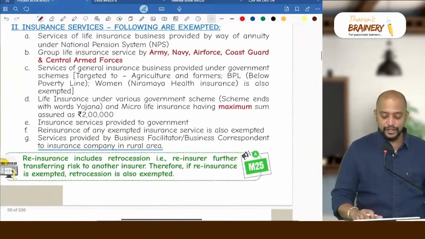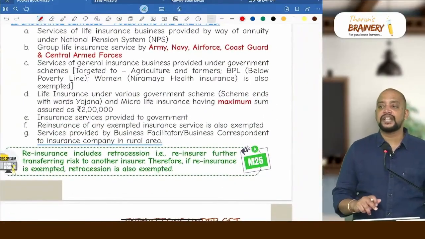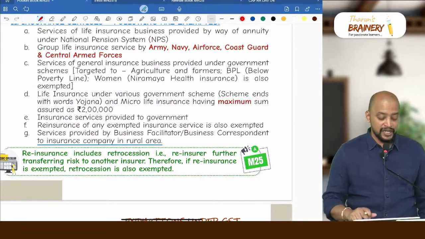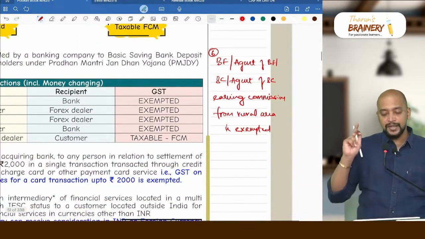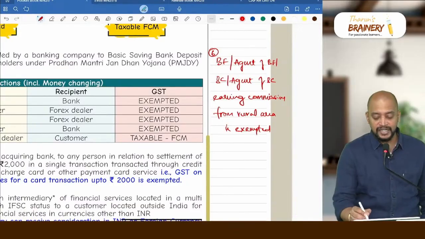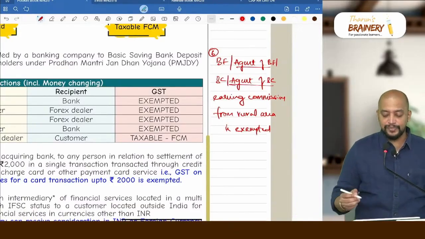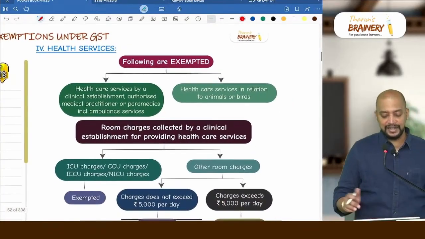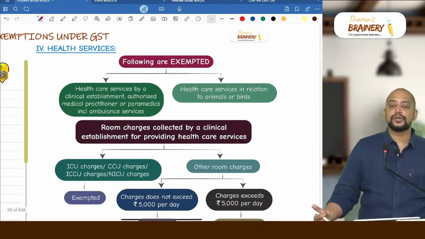But here if you see insurance, there is no agent of business facilitator or agent of business correspondent, just the business facilitator and business correspondent. But in banking service, business facilitator and business correspondent, the extra we have is the agent of business facilitator and business correspondent. Then we are moving on to health services. In health services, there are two exemptions.